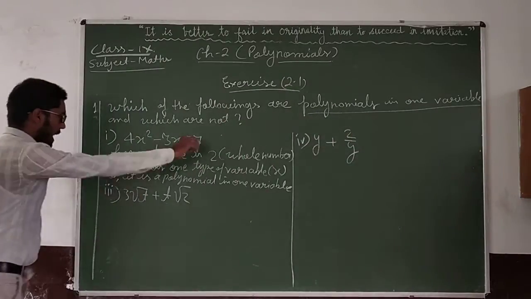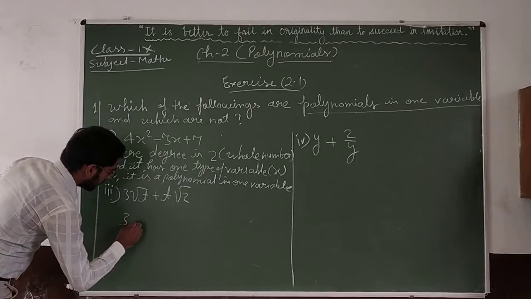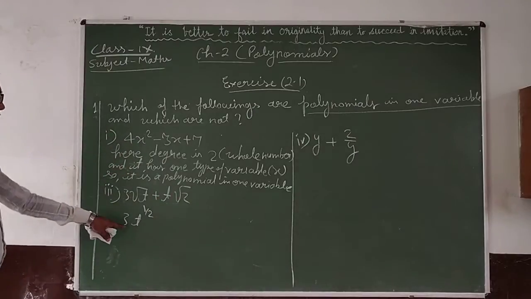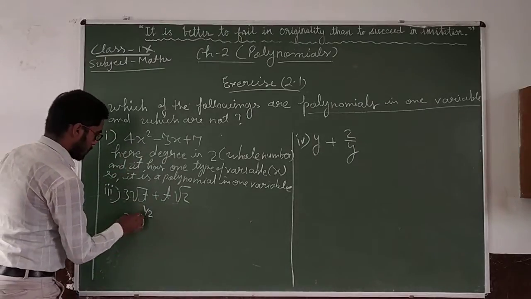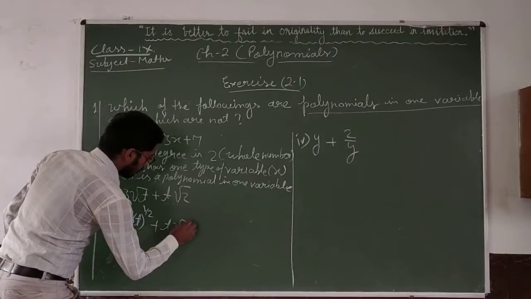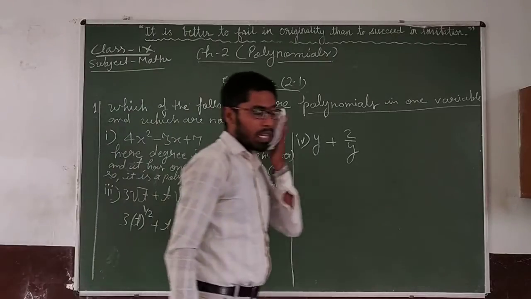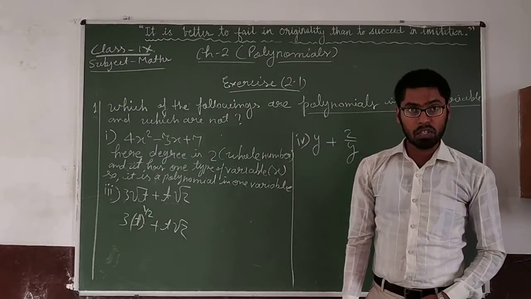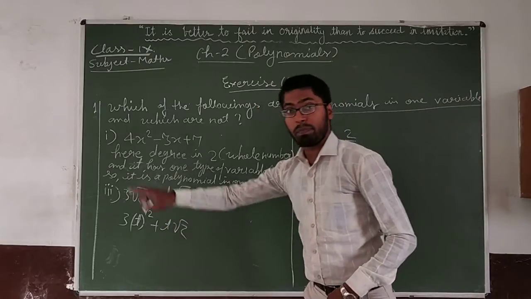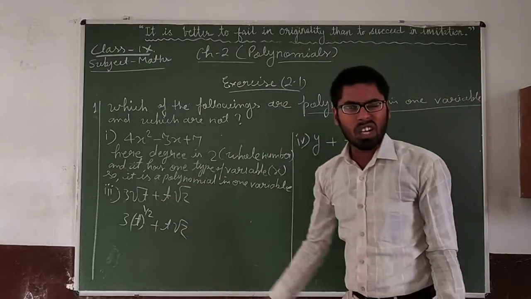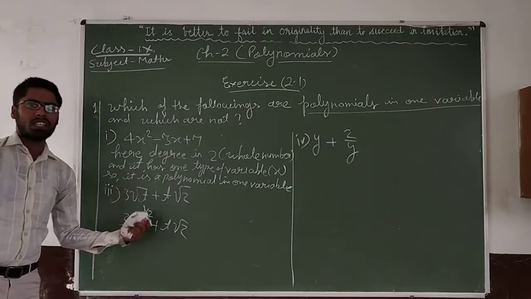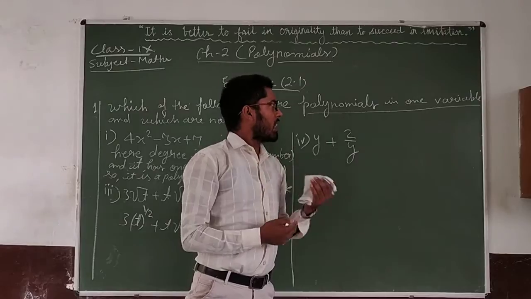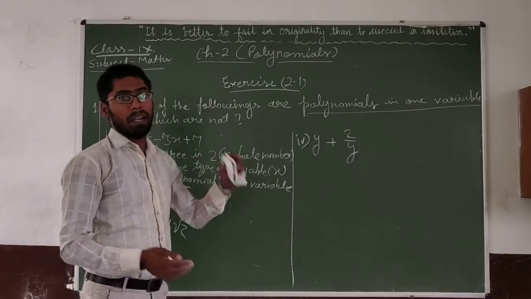See, if you take this polynomial 3 root t and remove the square root, then you will write t to the power 1 by 2 plus t root 2. Here you can see that the degree of t is a fractional number. Fractional number means it is not a whole number. If the degree of the polynomial is not a whole number, it means this is not a polynomial. Even though it has only one variable, it is not a polynomial.